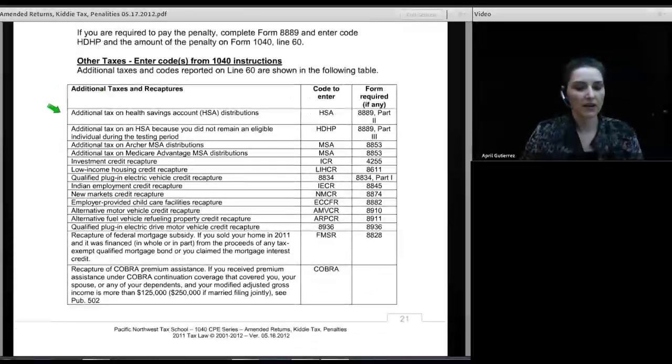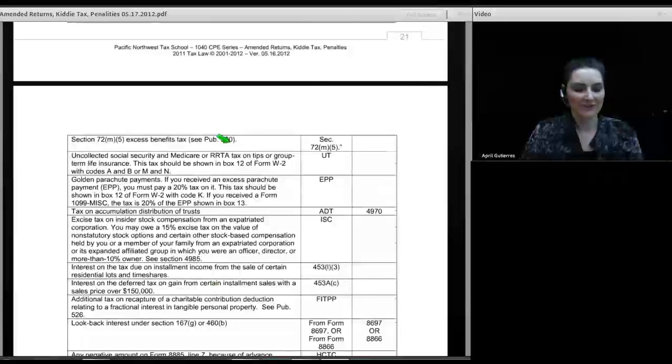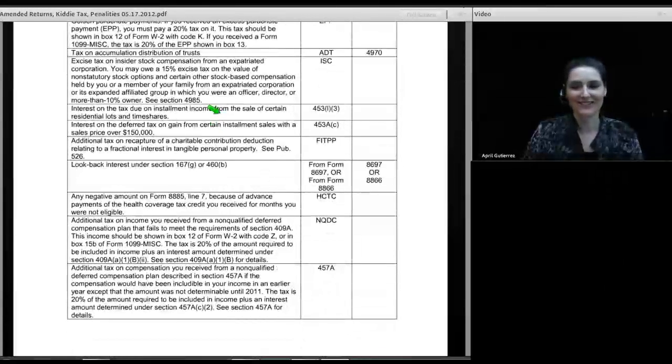Now here are all of the other possible additional taxes and the codes that go with them. And then in this space right here, I've entered the name or number of any additional forms that you might be required to complete and attach to the return as well. And of course, we have MSA, which requires Form 8853, and HSA, which is the first one we covered, 8889, and so on. And I am definitely not going to read all of these potential other taxes to you. I'll leave those to you for your reading pleasure.